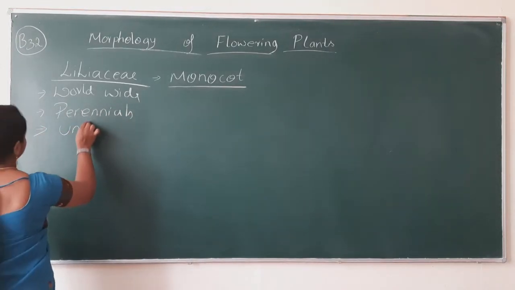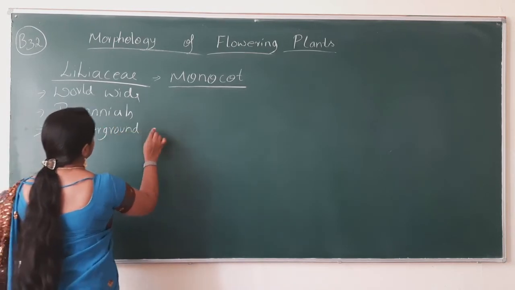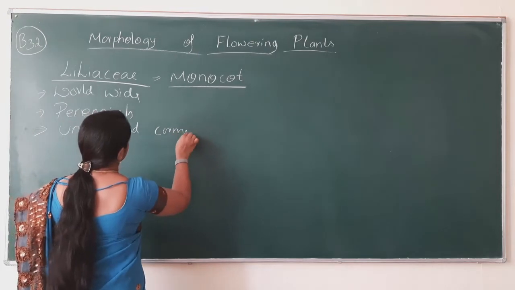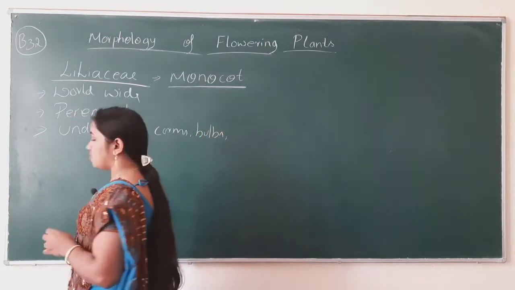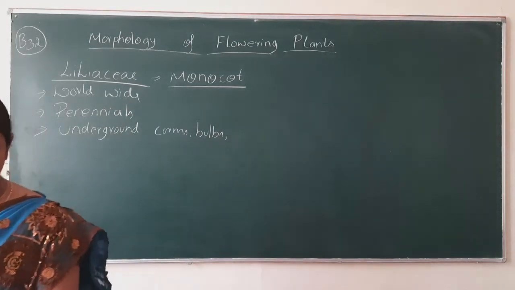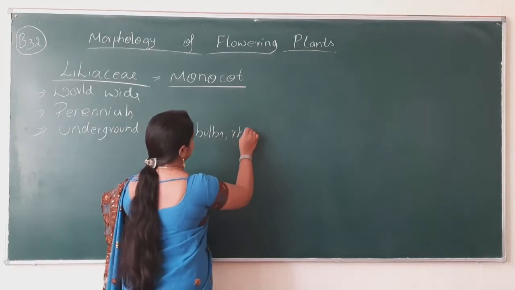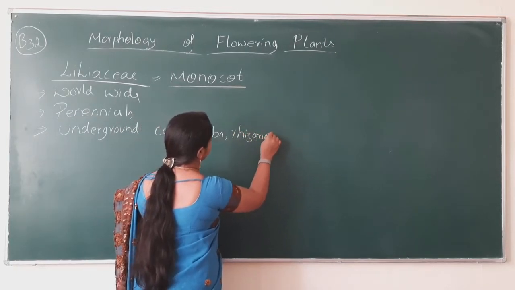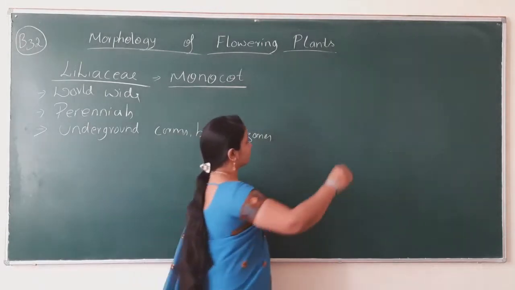They have underground corms, bulbs, rhizomes, etc. You might have seen the onion plant. How will it be?